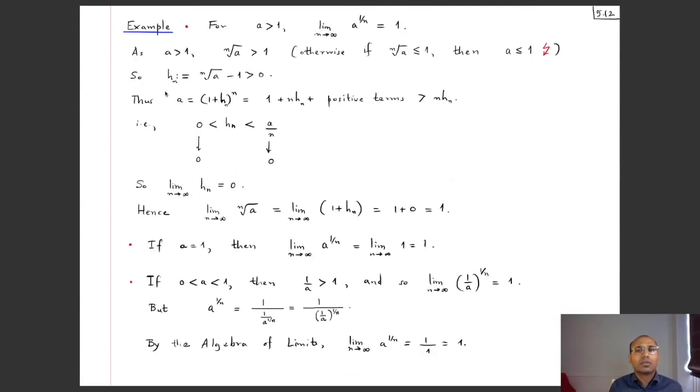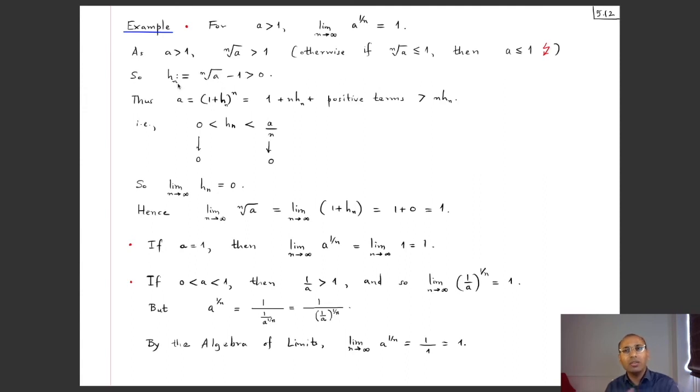So now let's look at this example that for a strictly bigger than 1, the limit as n tends to infinity of a to the power 1 by n is 1. In other words, the sequence square root of a, cube root of a, and so on converges with limit 1. Now first of all, since a is strictly bigger than 1, the nth root of a is also strictly bigger than 1, because otherwise the nth root of a would be less than or equal to 1, and by taking nth powers you would get a is less than or equal to 1, which is not true. And now I define h_n, which is the nth root of a minus 1, which is positive because the nth root of a is strictly bigger than 1.